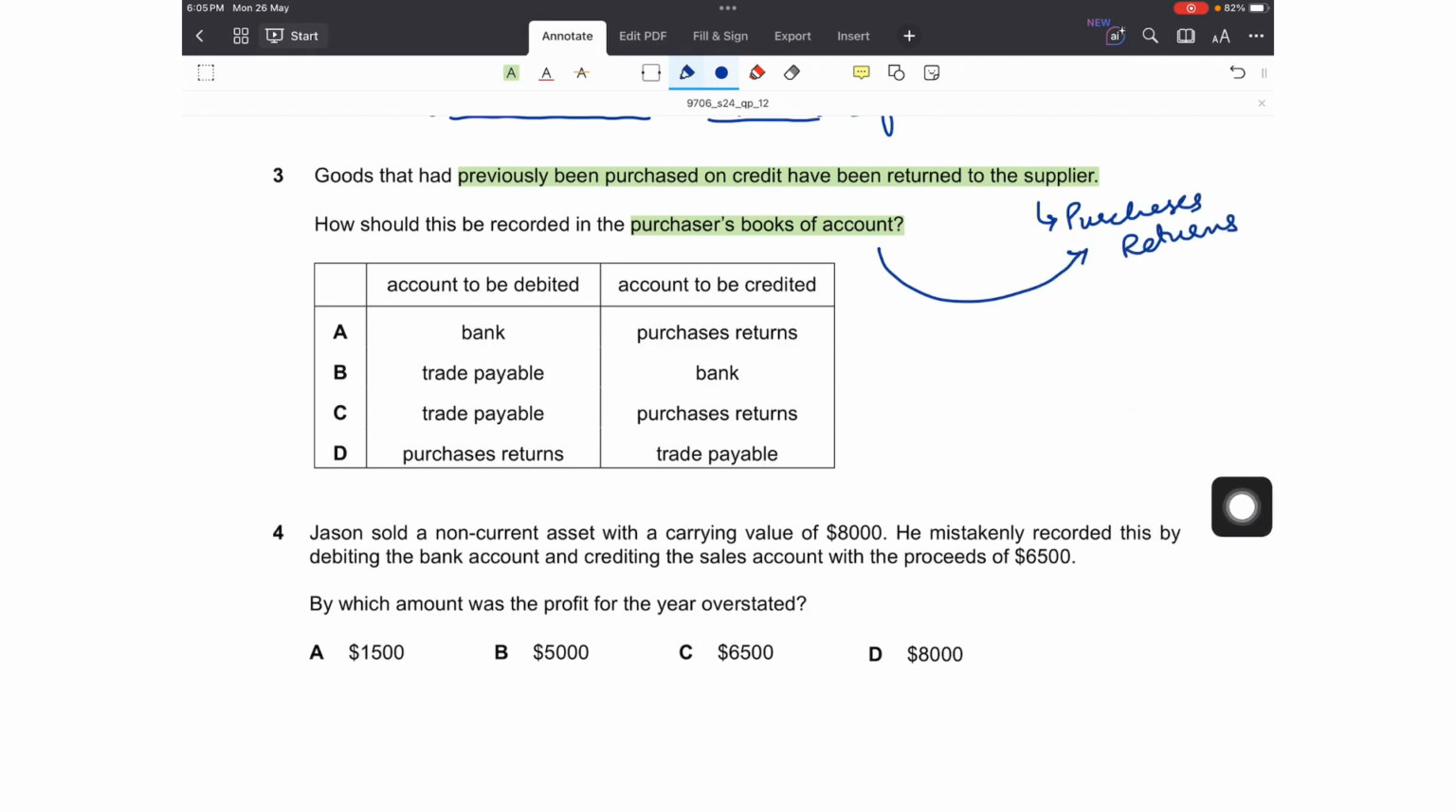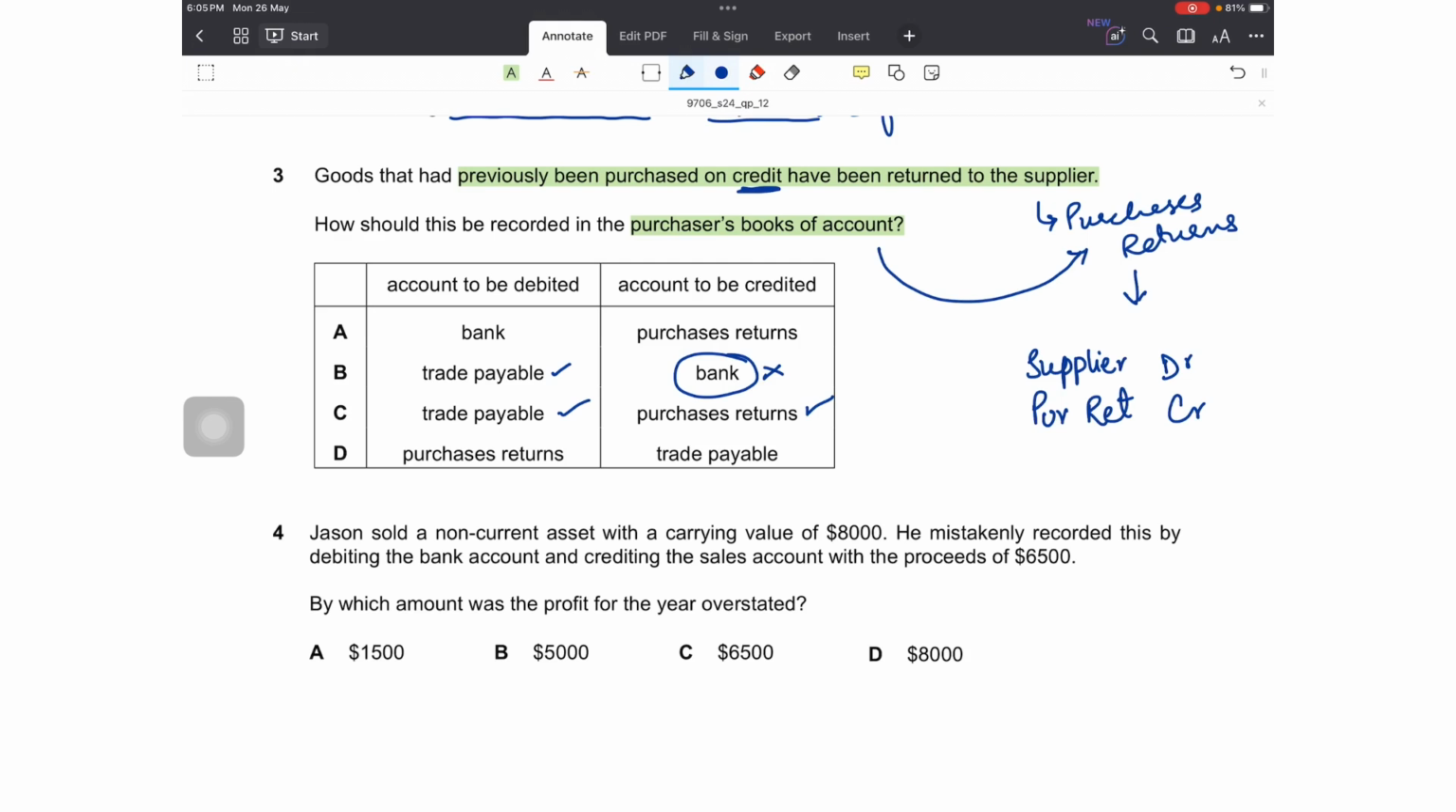How should this be recorded? Whenever there are purchases returns in the business, purchases returns reduce the inventory in the business, so purchases returns are always credited, and on the debit side we debit the supplier to show a decrease in liability, as we won't be paying now for the goods that we are now returning. So supplier is being debited to show a decrease in liability. Where can I find this option? Supplier debit, that is trade payable debit. Trade payable is being debited here, but bank is being credited. No, bank can't be credited because the purchases were on credit. So trade payable debit and purchases returns credit, option C.